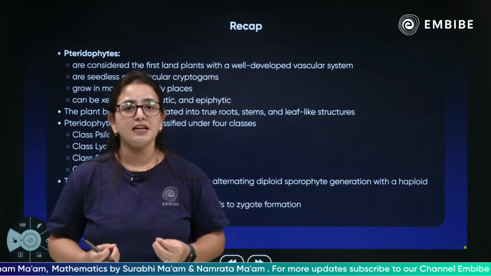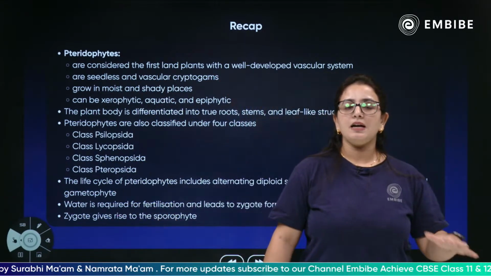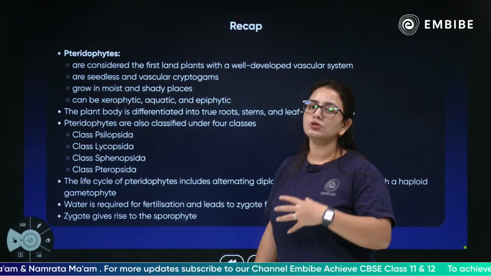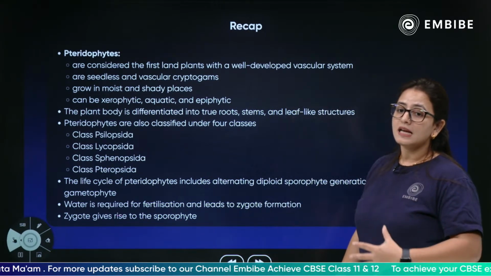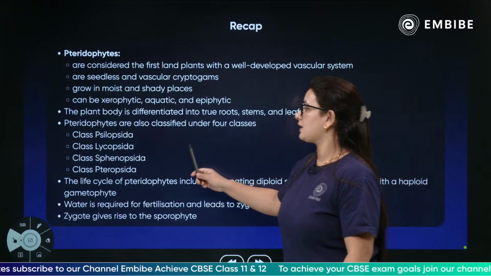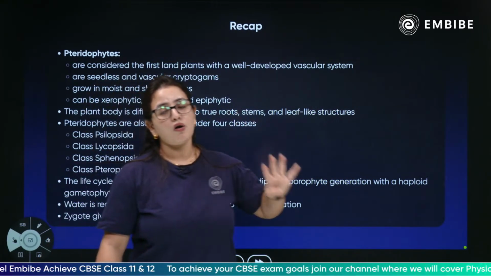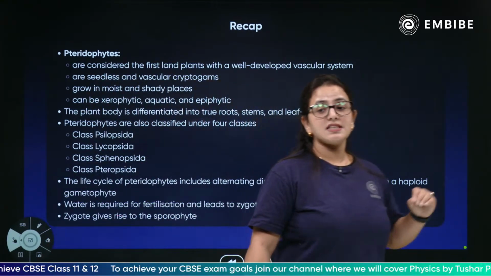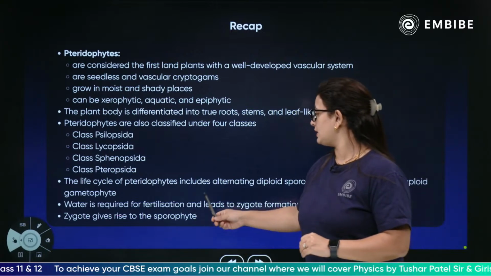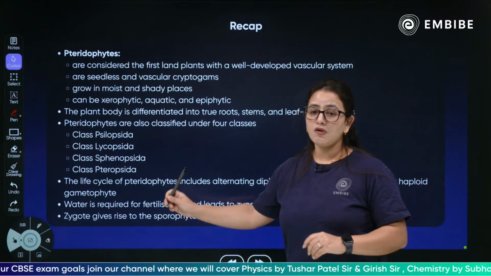They can be xerophytic, aquatic, and could be epiphytic. The plant body is differentiated into root, stem, and leaf-like structures. The pteridophytes are divided into 4 classes: Psilopsida, Lycopsida, Sphenopsida, and Pteropsida. These are the 4 classes of the pteridophytes. The life cycle of the pteridophytes includes an alternating diploid sporophyte generation with the haploid gametophyte.